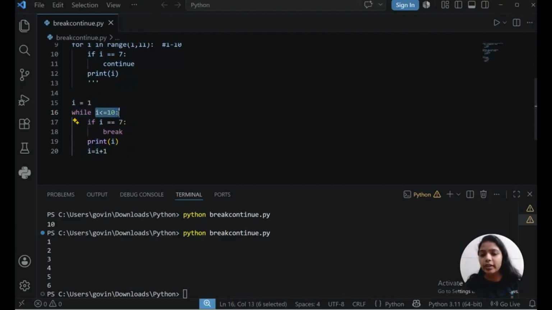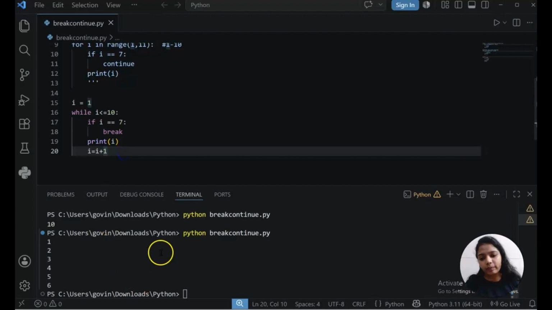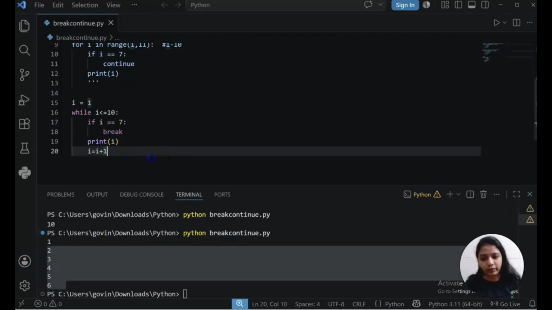6 is less than equals to 10. Yes. 6 is equals to 7? No. Print 6. i is 7. 7 is less than equals to 10. Yes. 7 is equals to 7? Yes. Now it will break the code immediately. Break the loop, I should say. It will break the loop immediately and come out of the loop. Doesn't matter what is available now inside it. So that's how it's working.